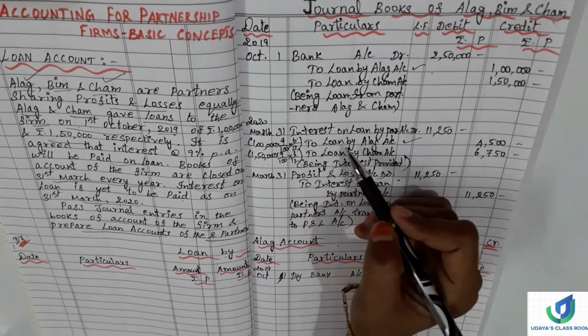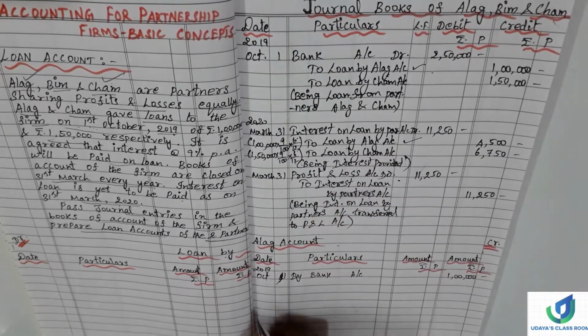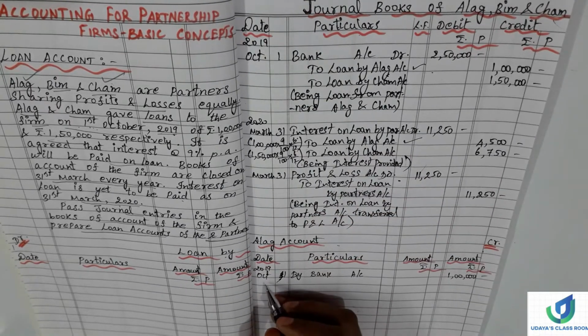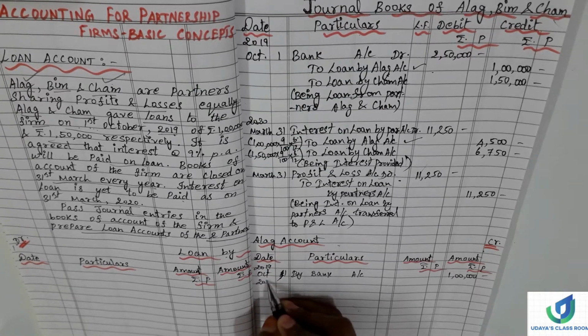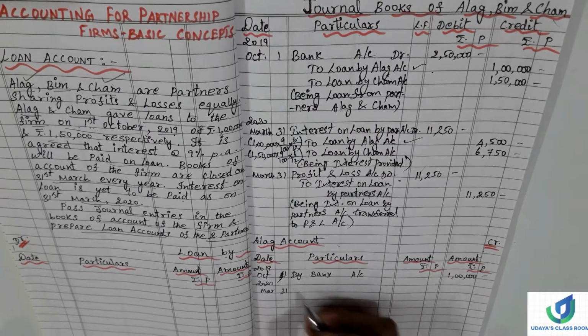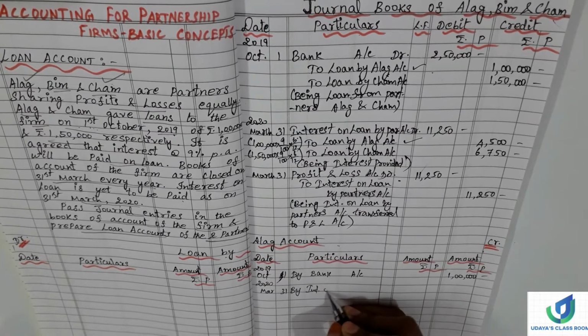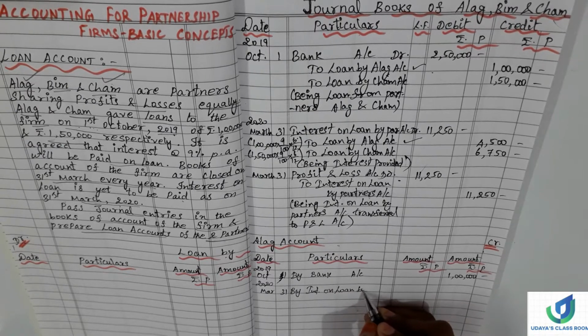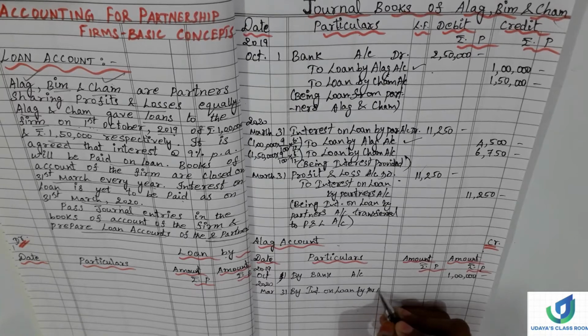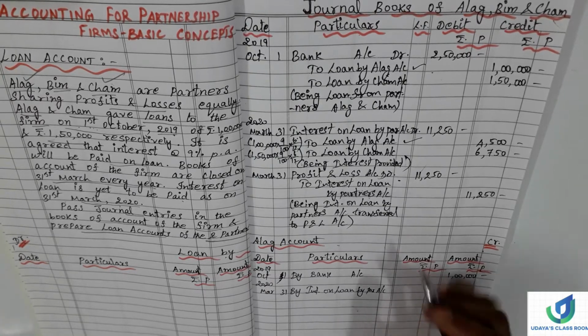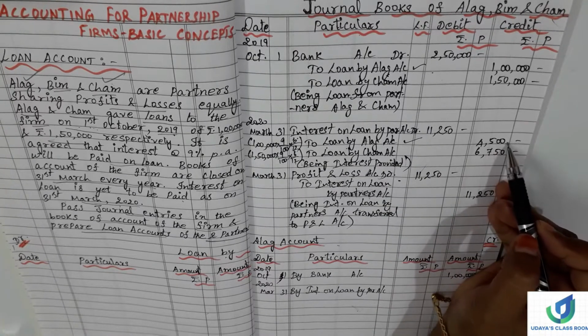So let's tick here. By 31st March by interest on loan by partners account. So let's write the date here. 2020 March 31st by interest on loan by partners account. How much it is? 4,500.